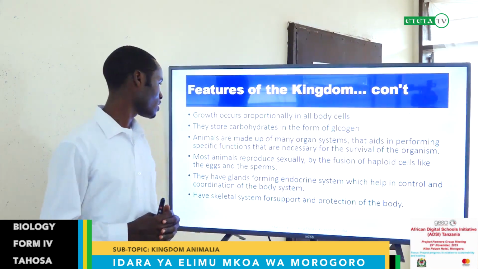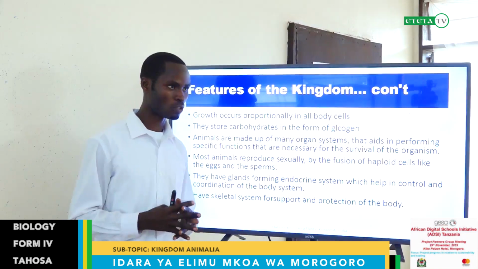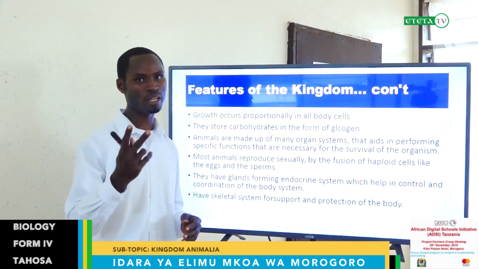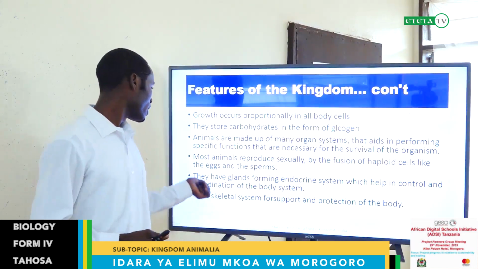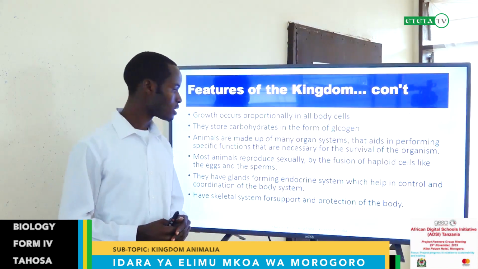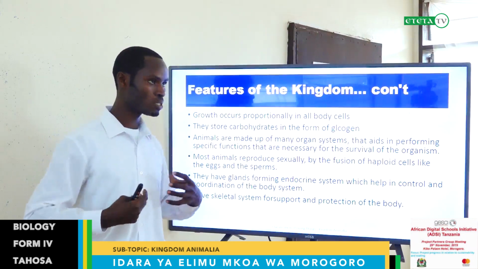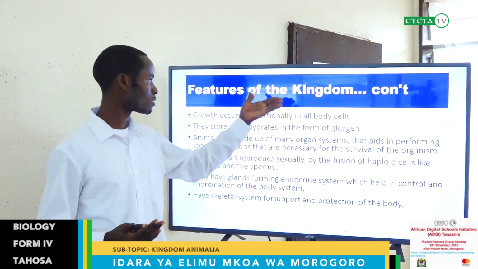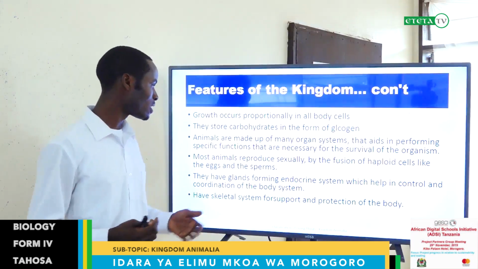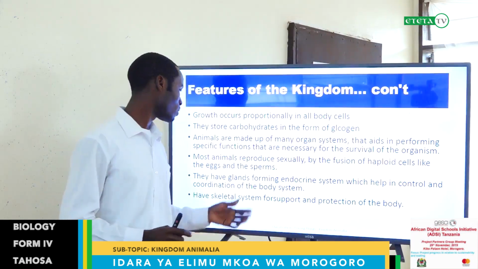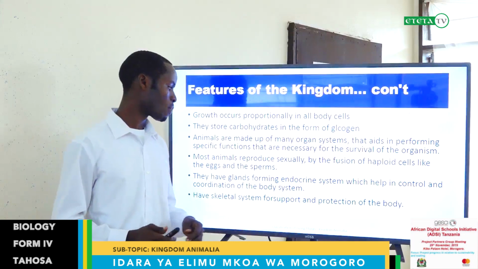This is the feature for animals. It is sexual, not asexual. You need to have two partners, a male and a female, to mate and reproduce. They have glands forming the endocrine system. Yes, in our bodies, because we human beings also belong to the kingdom Animalia. We have glands like sweat glands, oil glands, and other glands, which help in the control and coordination of the body system.